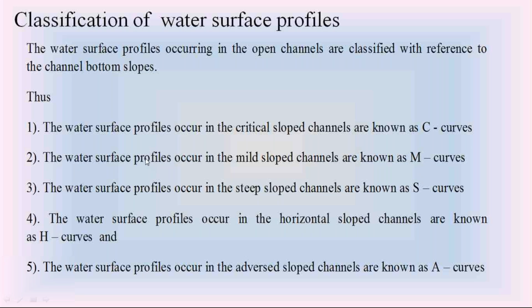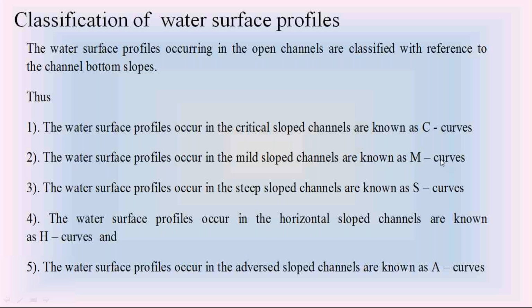That is the first classification. The water surface profile in mild slope channels: that means the channel bottom is a mild slope bottom. If the bottom slope of the channel is mild slope, the water surface profile in that mild slope channel is called M curve.